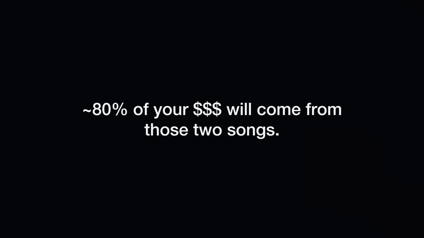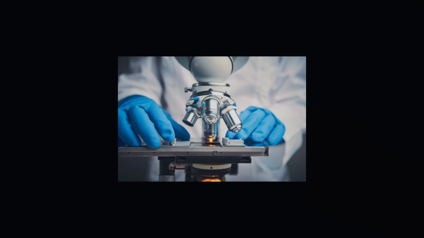If you write 100 songs, only about 20 of them will likely get you anywhere. If you release an album with 10 songs on it, you can expect people to really only like 2 of them. About 80% of your income will come from those 2 songs. And when you start making more music, really analyze what songs perform well and figure out why they do. And then just keep doing that. Now, making music is only half of the process. The next step is distribution.